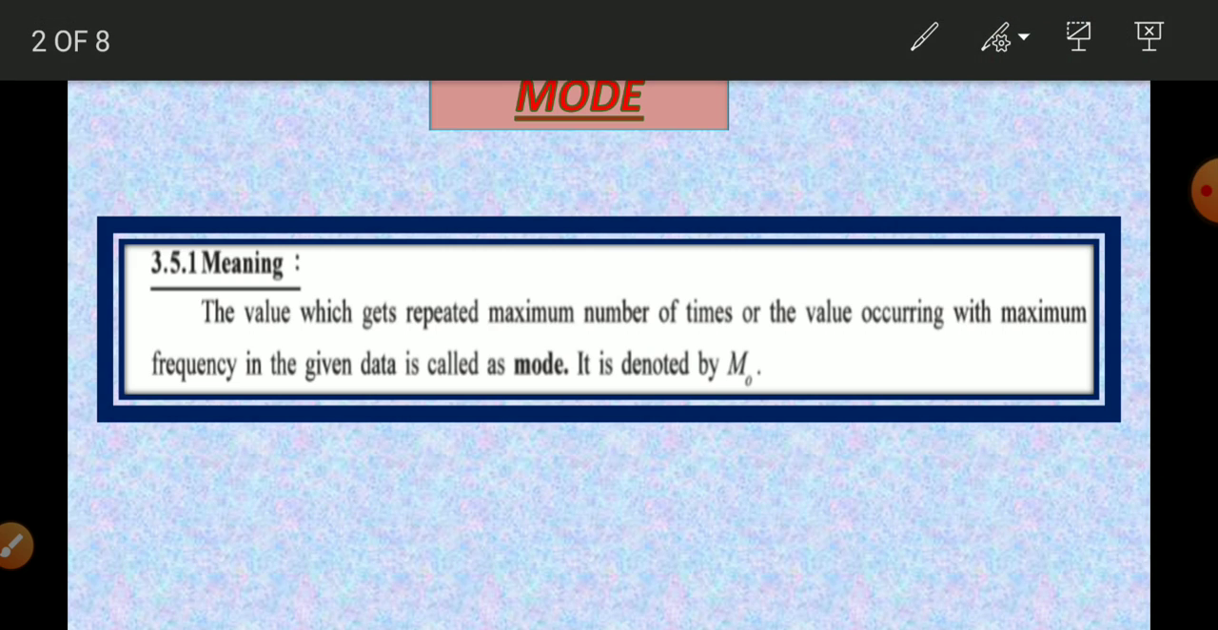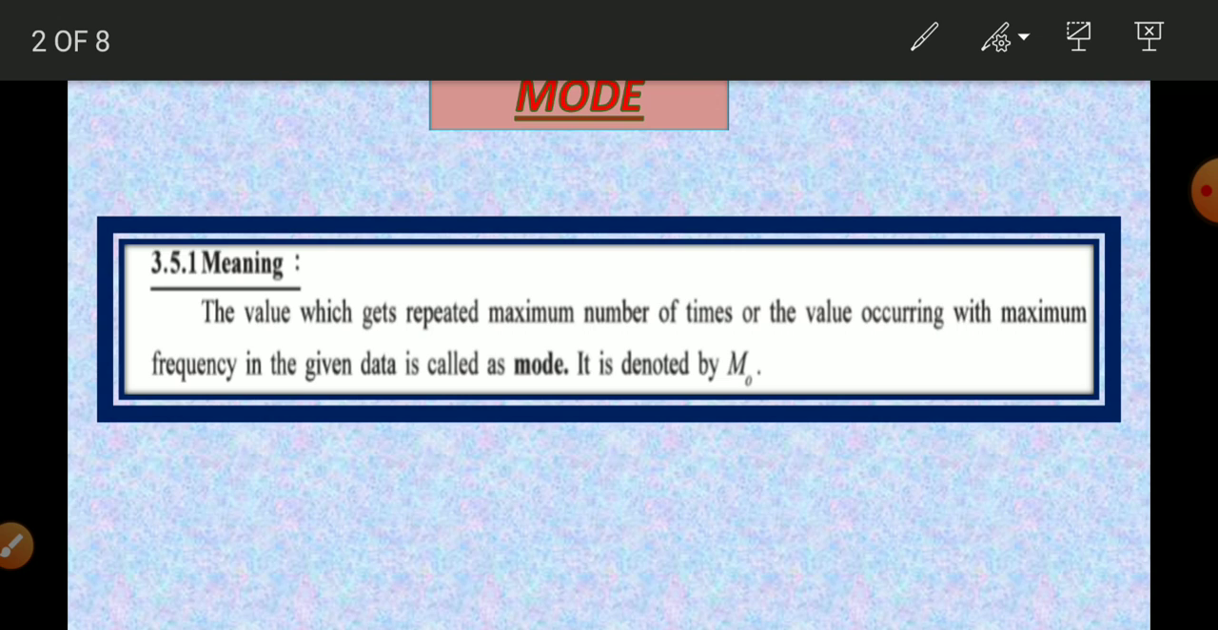What is mode? Meaning the value which gets repeated maximum number of times, or the value occurring with maximum frequency. For example, if the numbers given are 1, 2, 5, 5, 6, 7, then 5 is repeated twice. So which is the value which repeats maximum number of times? That is 5. So 5 is the mode.